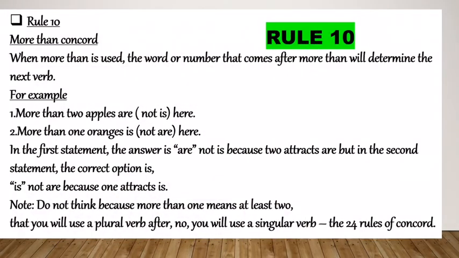Next, rule number 10, more than concord. When more than is used, the word or number that comes after more than will determine the verb. For example, more than 2 apples are here. More than 1 orange is here. In the first statement, the answer is are, not is, because 2 attracts the plural verb: we have 2 apples.